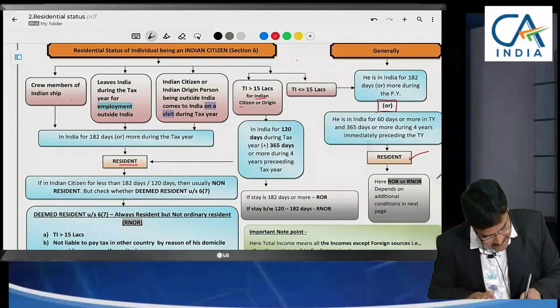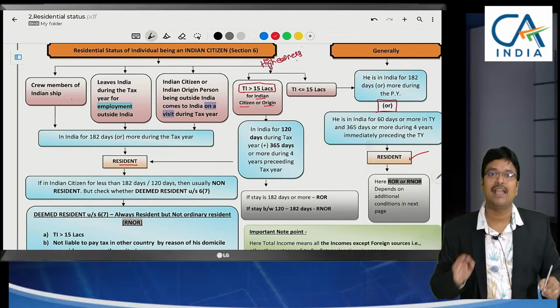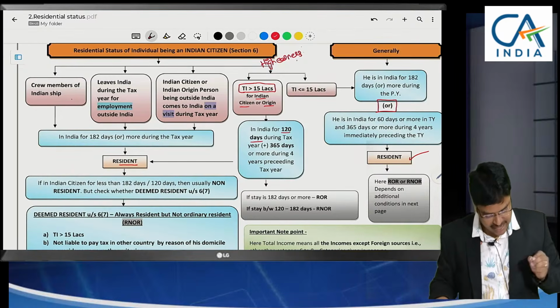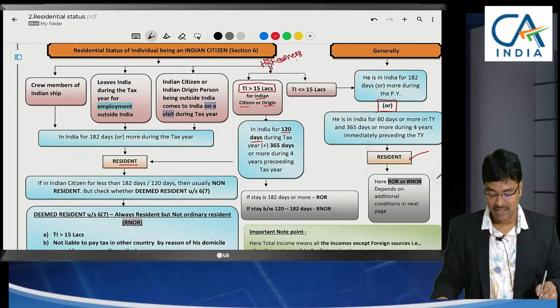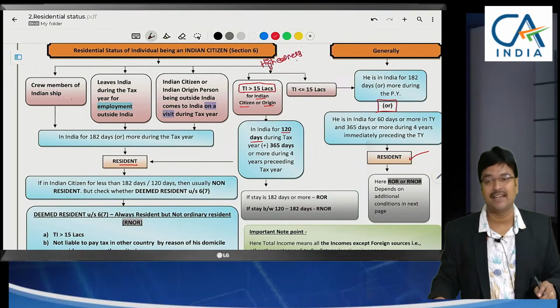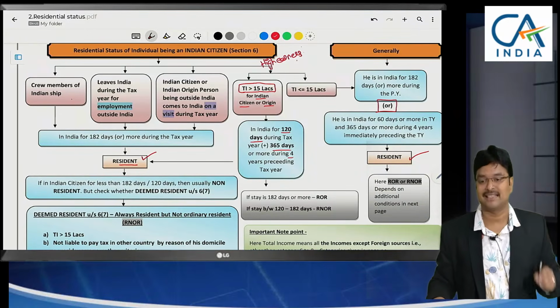Usually an Indian citizen or person of Indian origin, when the income is greater than 15 lakhs, I have termed them high earners. If high earners stay in India for 120 days plus the last 4 years 365 days, then they will be called a resident.